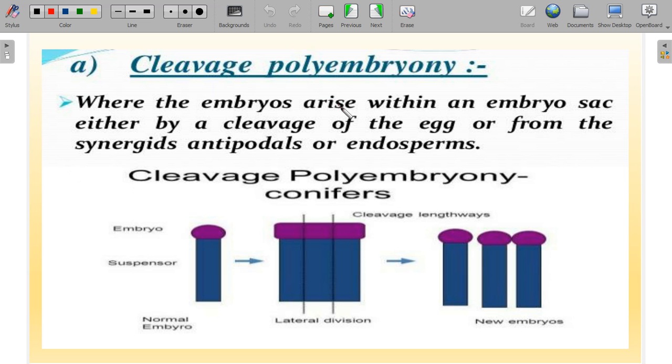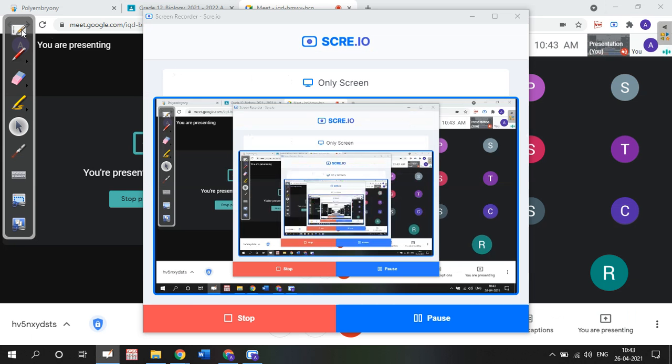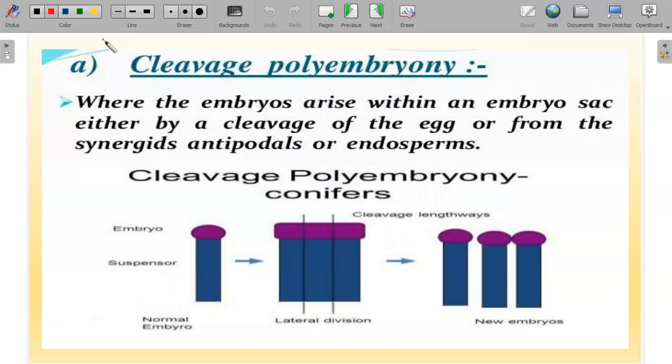First one is cleavage polyembryony. This is like making twins. The embryo arises within an embryo sac by cleavage of the egg, or from synergids, antipodals or the endosperm. So here, after cleavage, the cells separate and form new embryos. This is a type of cleavage. It looks like twins formed from a zygote when it is dividing. If it has divided into two, then they form two different embryos. That is what we want to highlight here, and that is cleavage polyembryony.